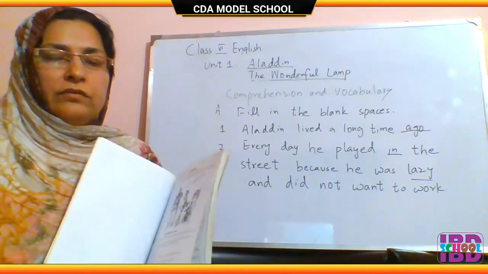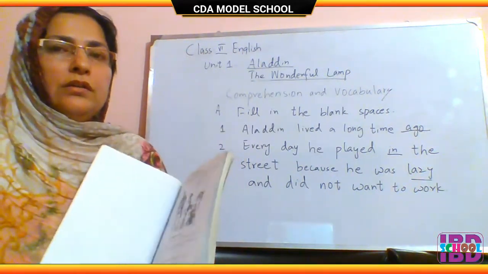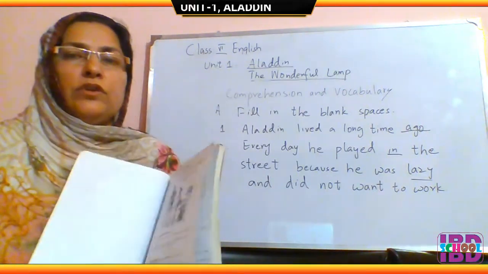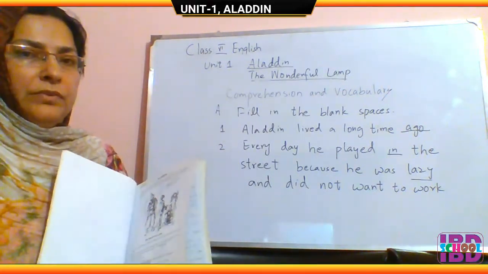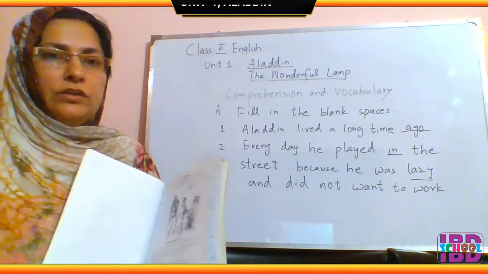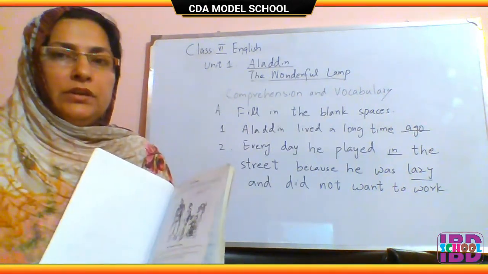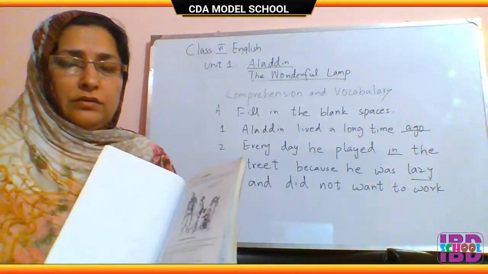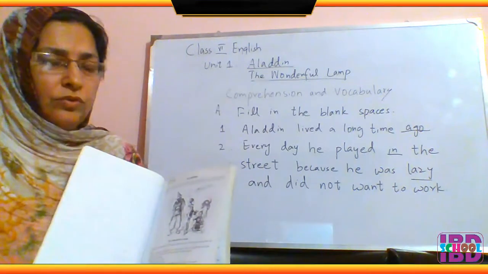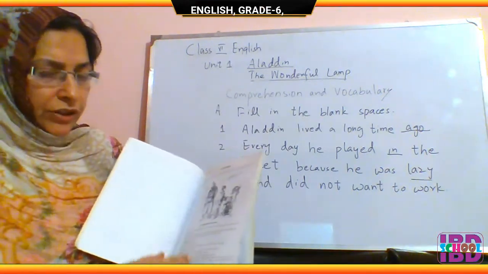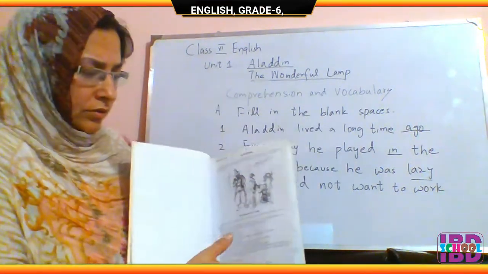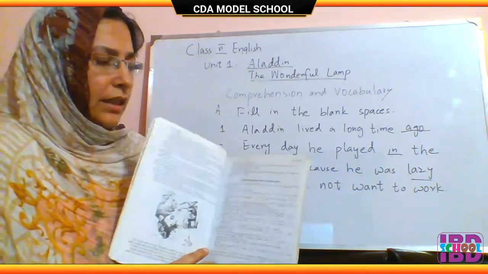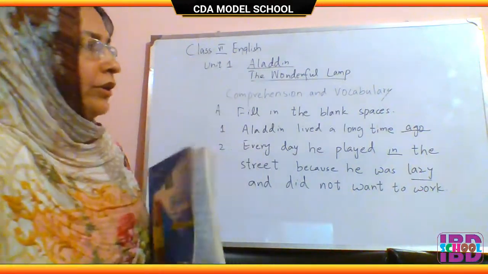took him to a garden where he found a lamp, which was definitely not an ordinary lamp. It was a magical lamp, and through that lamp, he became rich. You might have read this story in other books in Urdu also. So you will read out the whole text, and then there is an exercise, comprehension and vocabulary in your book.